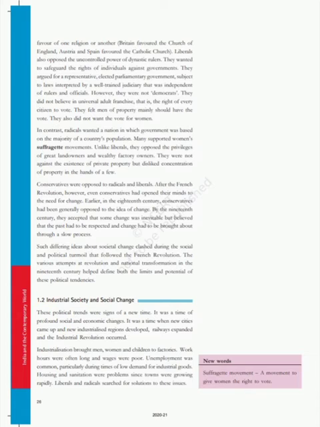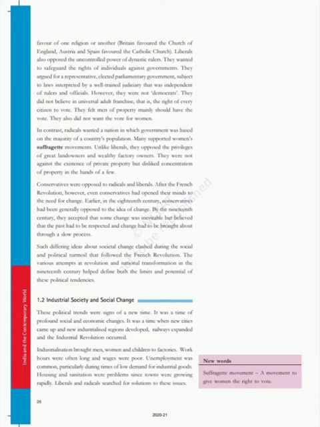At that time in Britain, they only favored the Church of England, and Austria and Spain favored the Catholic Church. But the liberals opposed this uncontrolled power of dynastic rulers and supported all religions.